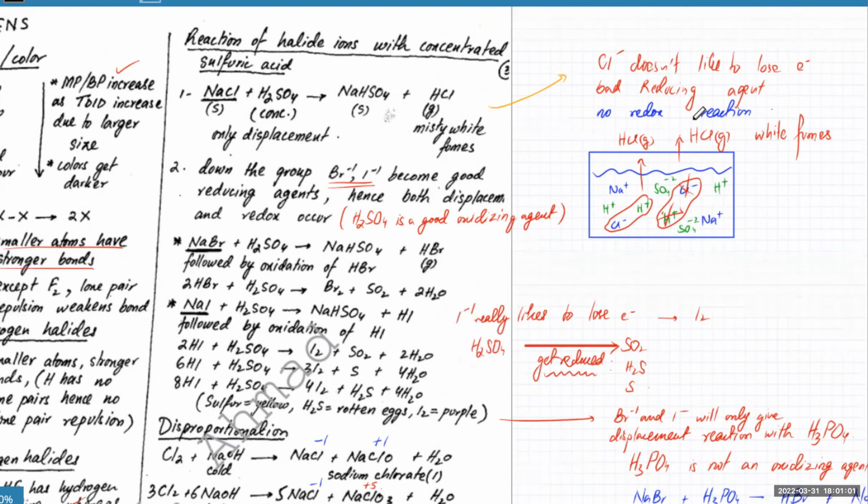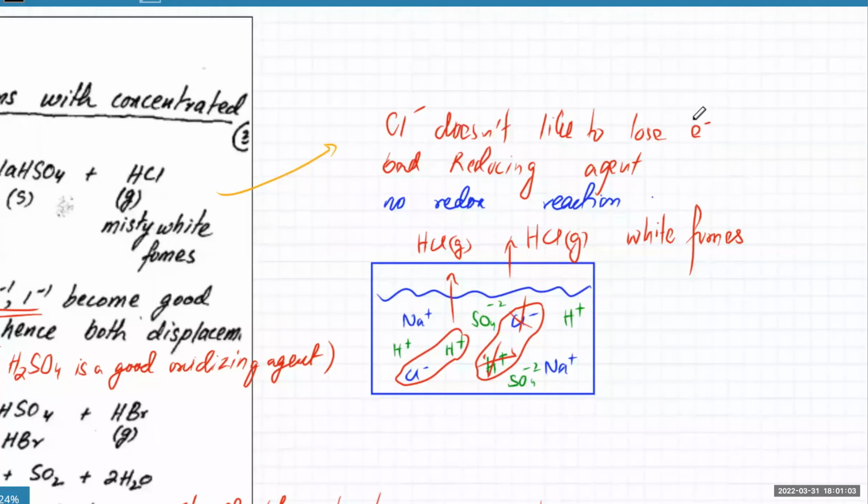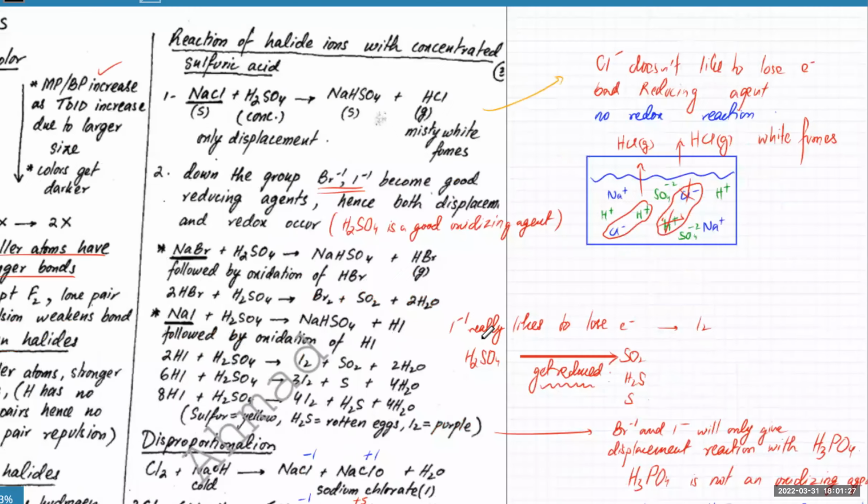So the only reaction that happens is a displacement reaction where if you mix NaCl with concentrated H2SO4, there is no redox reaction. No one gains electrons, no one loses electrons. The only thing that happens is that if the sulfuric acid is very concentrated, the H+ ions will combine with the Cl- ions and form HCl gas, which forms white fumes of HCl and leaves the solution. What's left is sodium sulfate or NaHSO4.